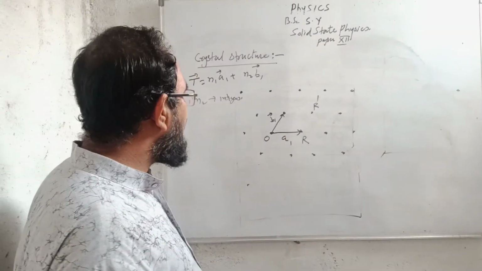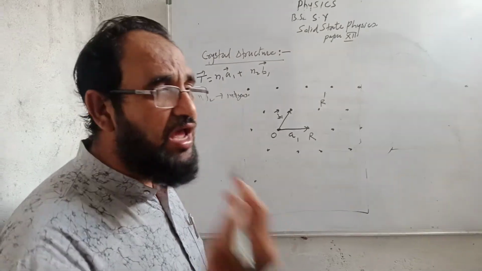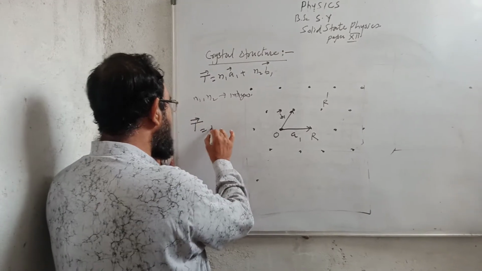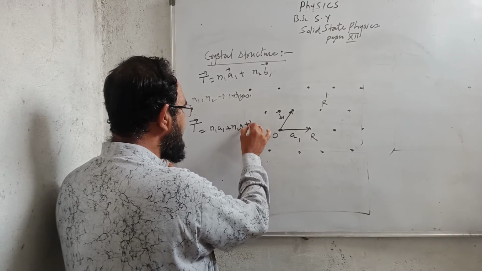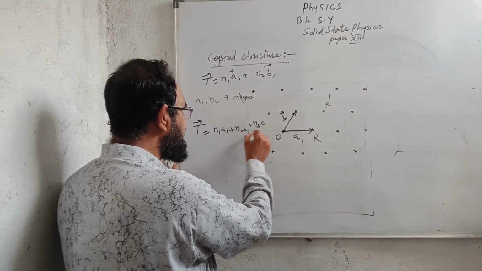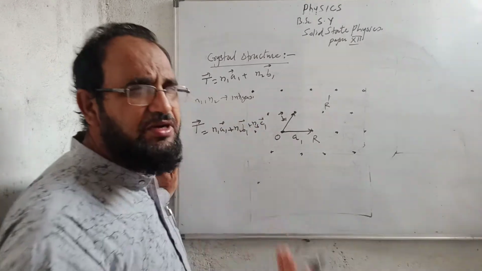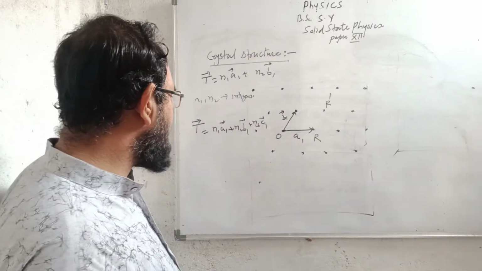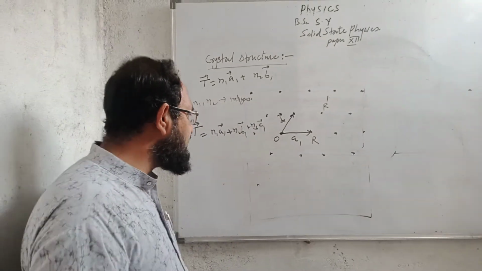Now, if the lattice is three-dimensional, then we can write the translation vector as n1 a1 plus n2 b1 plus n3 c1, where a1, b1, c1 are called the fundamental vectors, and n1, n2, n3 are integers.